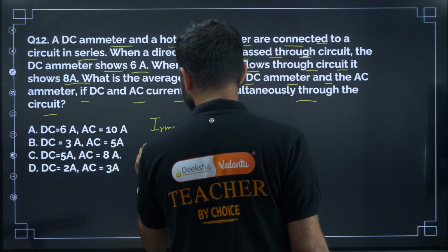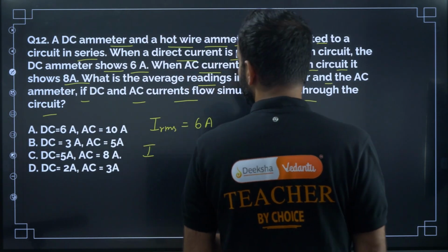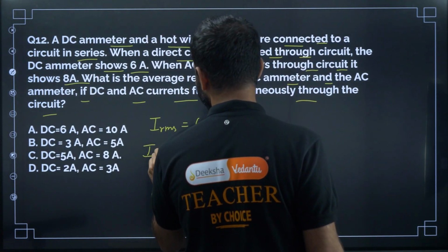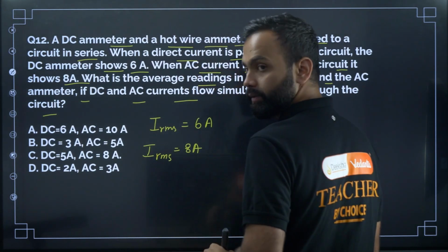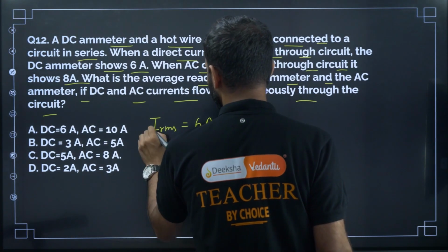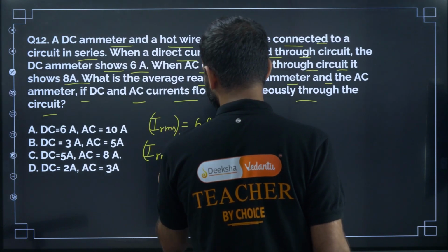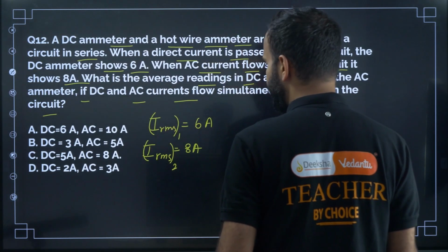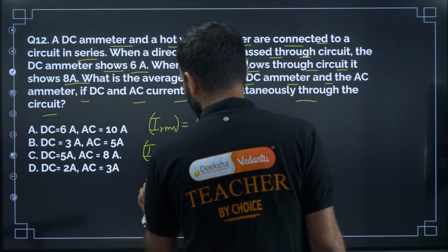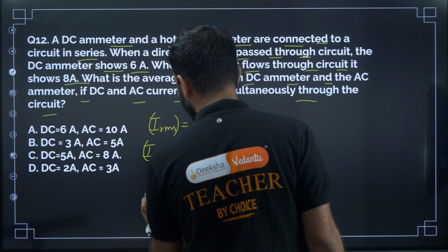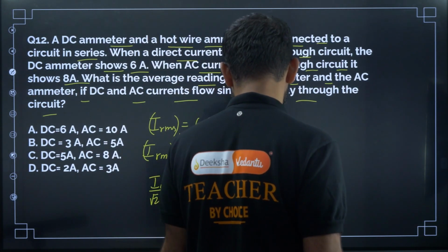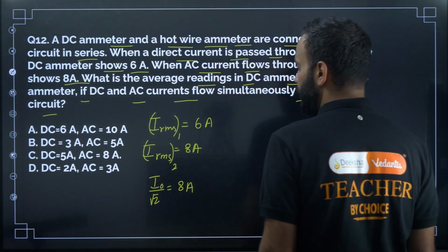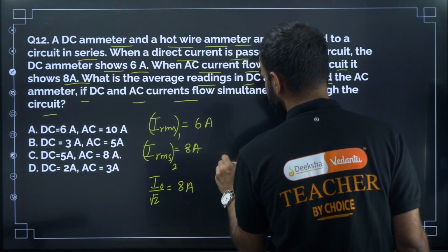Here IRMS 1 is 6 ampere, and IRMS 2 is 8 ampere. We can write it as I naught divided by root 2 is equal to 8 ampere. So now we need to find the AC reading.